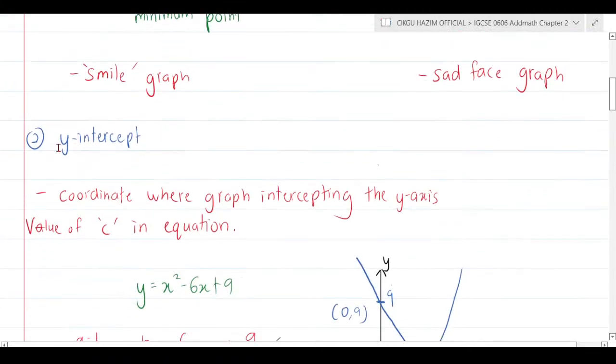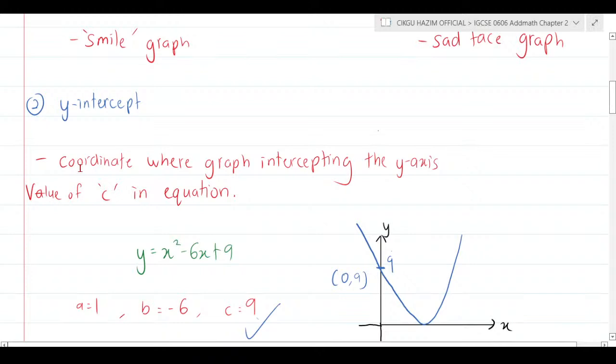Component number 2 is the y-intercept, which is the coordinate where the graph intercepts the y-axis. That's clear, not going to be that hard. How do you find it? You know that whenever you want to find the y-intercept, you make x equal to 0. But to make your life easy, just straight away take the value of c in the equation, because the value of c is your y-intercept.